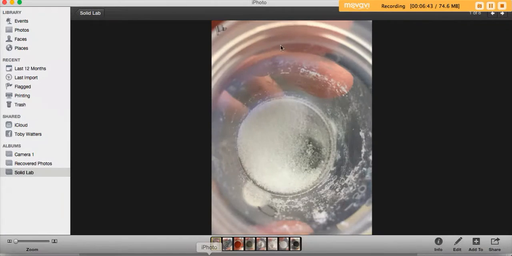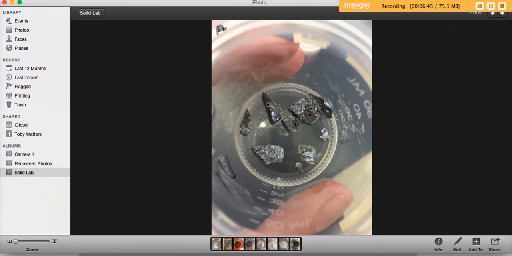Number 5 is shiny, hard, rock-like. Here's a picture of it. It's kind of cool looking, but it's very obviously going to be probably metallic.